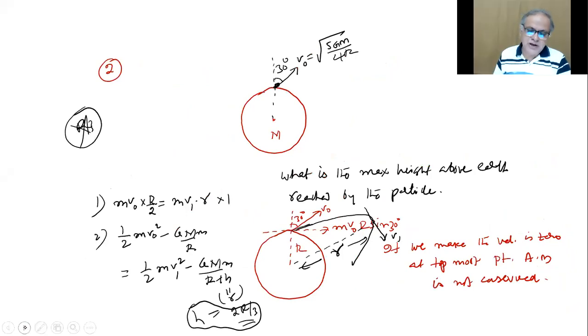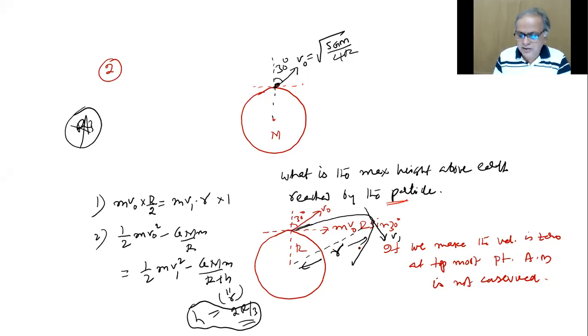Now, an immediate question like this. Instead of throwing it vertically up, we throw it like this, with speed root of 5 GM by 4R. What is the maximum height above Earth reached by the particle? You cannot simply say U1 plus K1 equals U2 plus K2 and make the kinetic energy 0 at the top. Why? There is an angular momentum here, R M V sine theta. If it goes and comes to rest, the angular momentum will be 0. It won't go like that. It will go like that and come back like this.